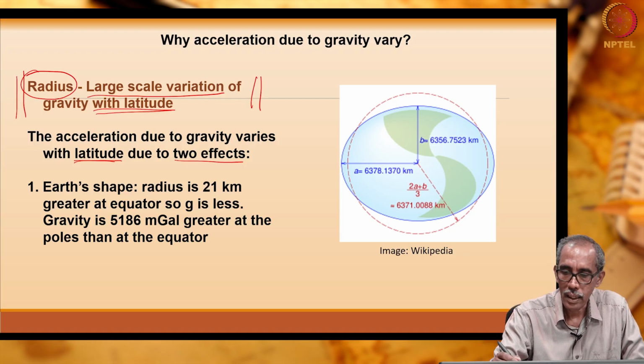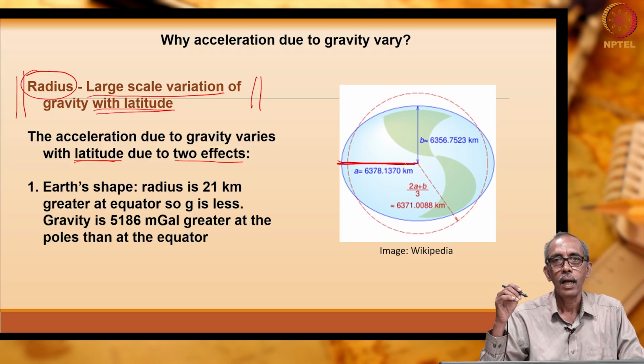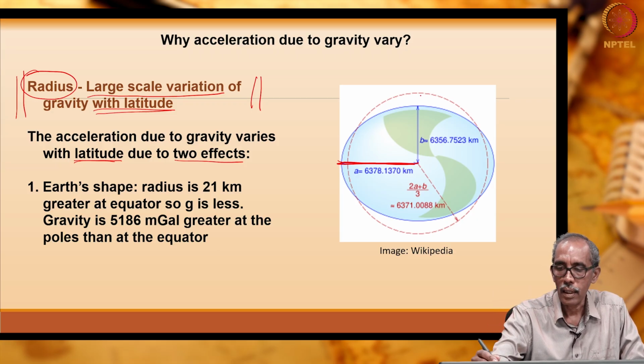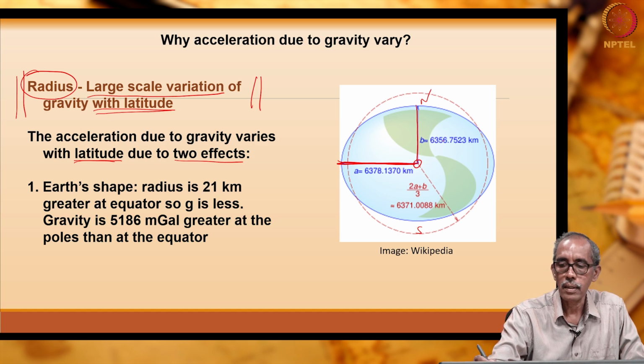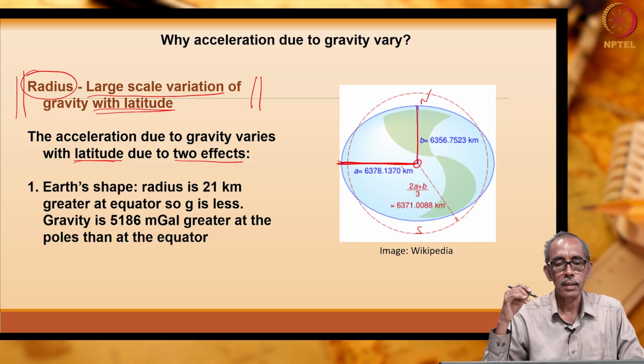As you can see here, the radius of the earth is 21 kilometers more at the equator than that of a pole, right. So, between the center to the pole, either north or south pole, the radius of the earth is 21 kilometers less than the radius measured along the equator, right.